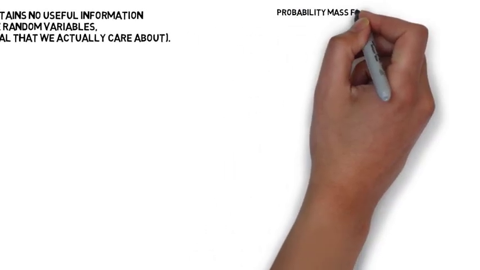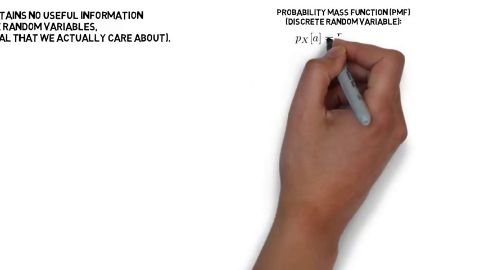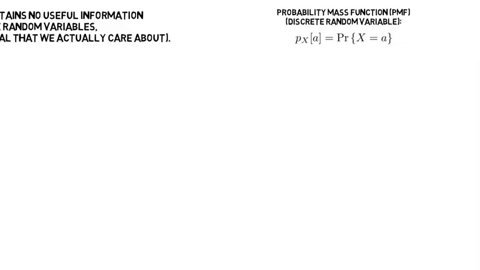So let's talk about random variables a little bit. Random variables can be either discrete or continuous. A discrete random variable is a random variable that can only take one of a finite number of values or possibly one of a countably infinite number of values, like all integers. And the complete information about a random variable is given by its probability mass function, or PMF, which is just the probability that x takes on any particular value a.